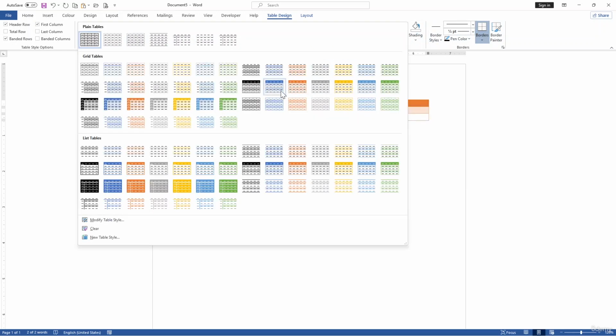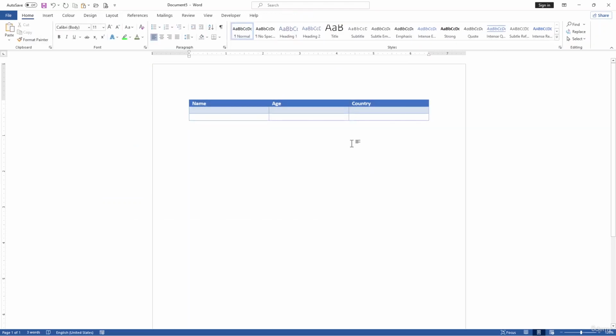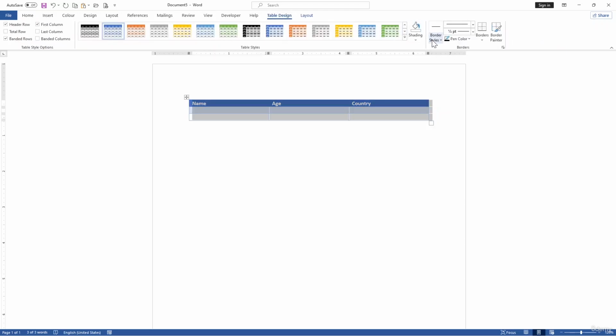Here I will choose this style. Let me also change the border styles over here. You can see it changes the border styles by selecting or just dragging here. Now you can see we have different styles.